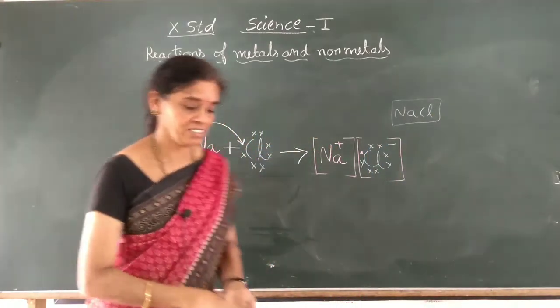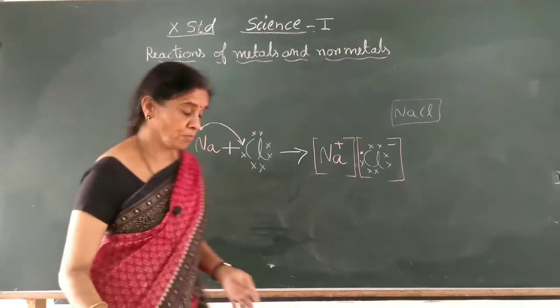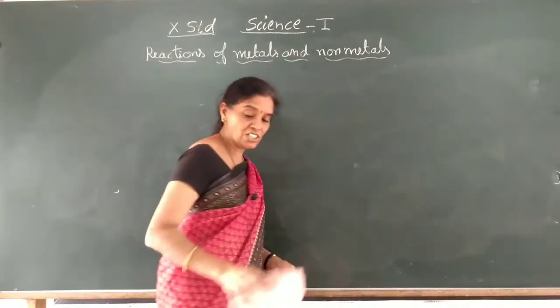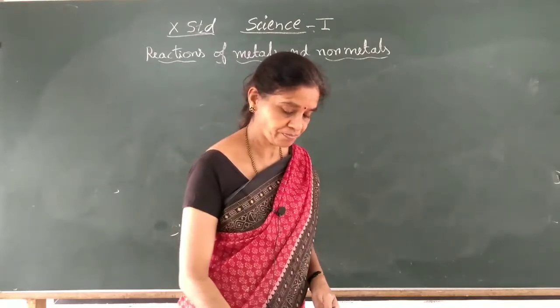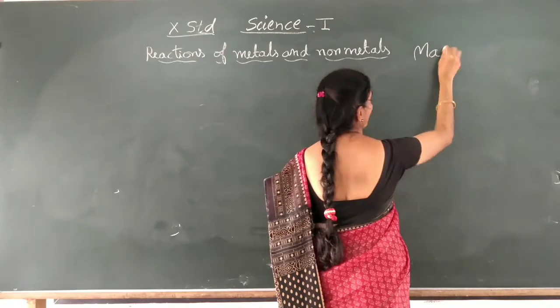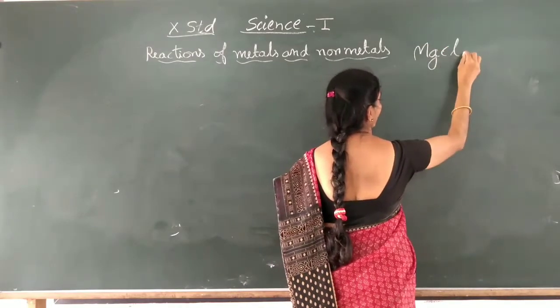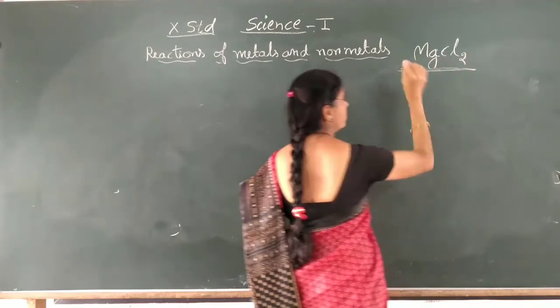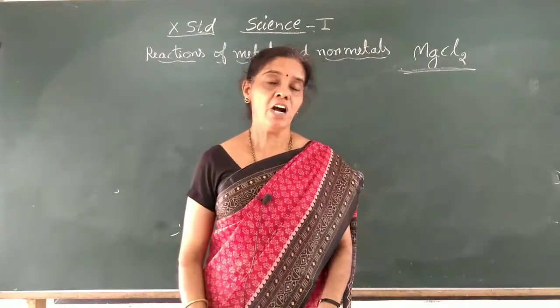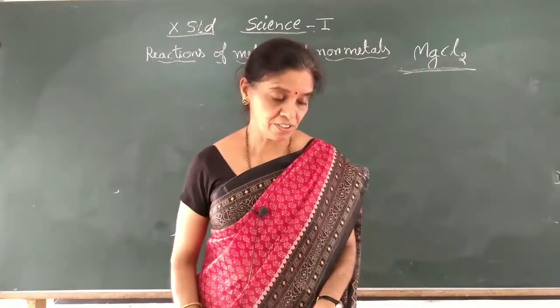Okay, this is the electron dot structure. One more example I will take so that you will understand. That is magnesium chloride. Another ionic compound is magnesium chloride, MgCl2. How does the bond take place? How to show the electron dot structure?